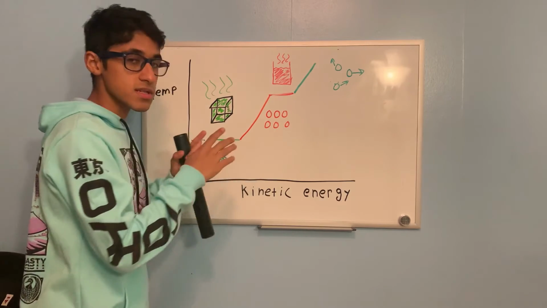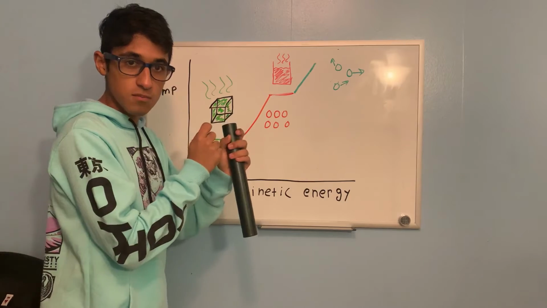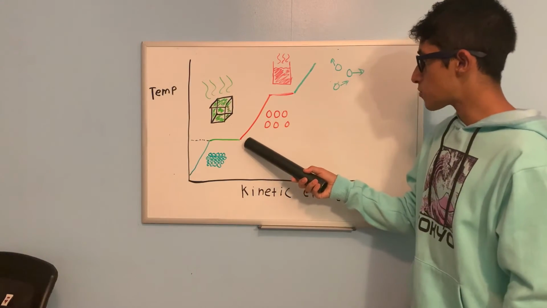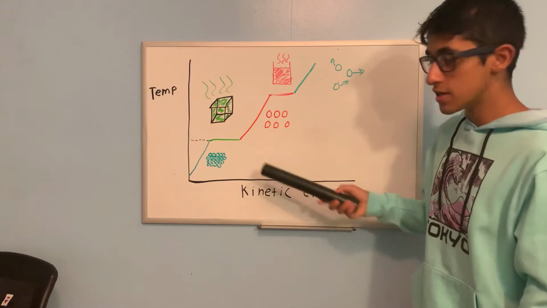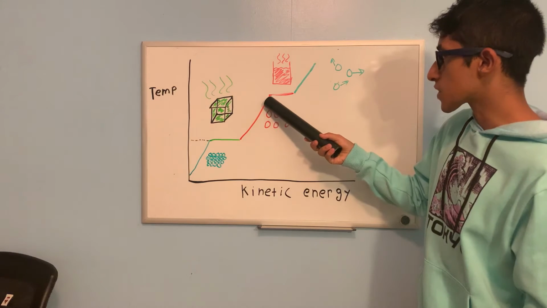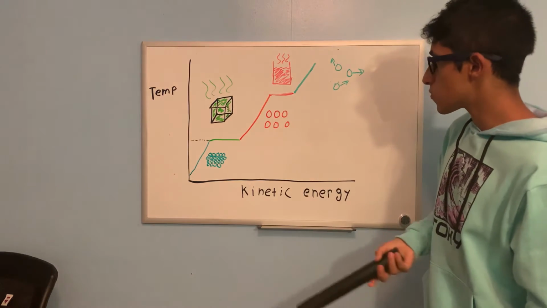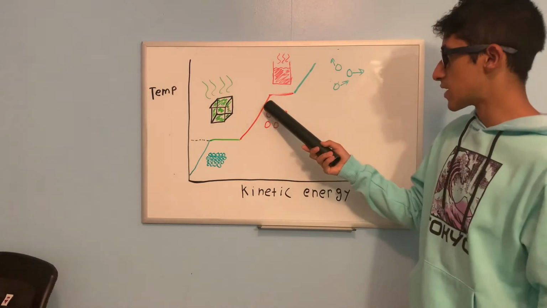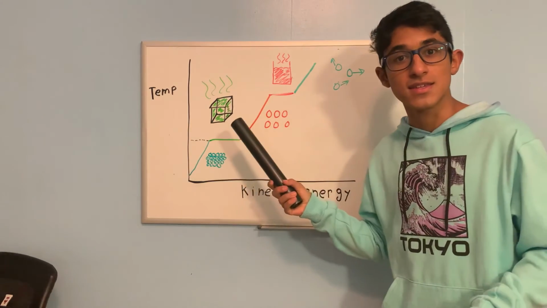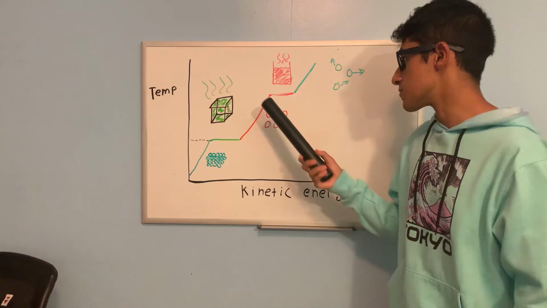Now remember that liquids are a little bit different than solids. The particles are still close to each other, but they can move freely and slide past one another. So now what happens is we add more kinetic energy, more enthalpy, and the temperature of the liquid increases until we reach this point. This point is known as the heat of fusion. Once again, if we keep adding more joules of energy, the temperature will not increase. We could sort of think that the substance is evaporating or vaporizing. That's why it's the heat of vaporization.